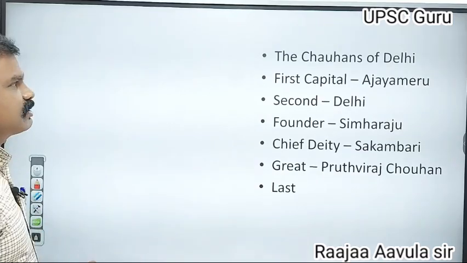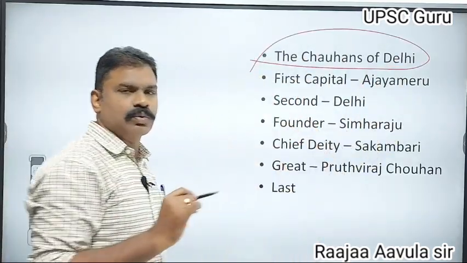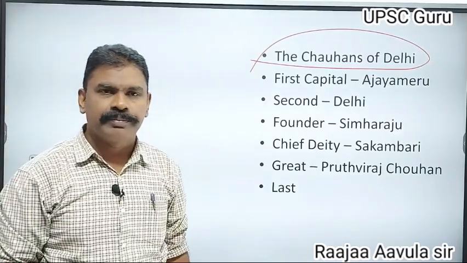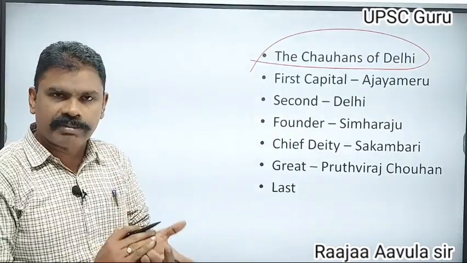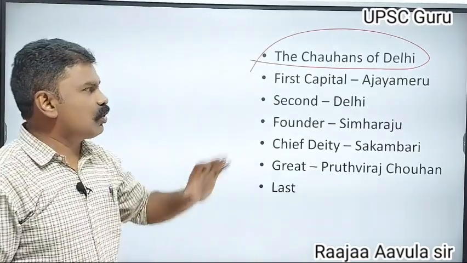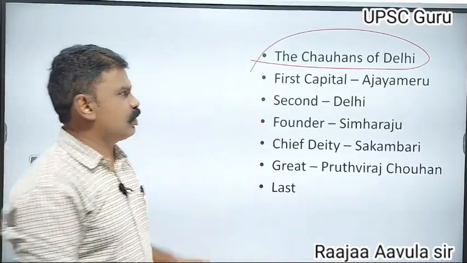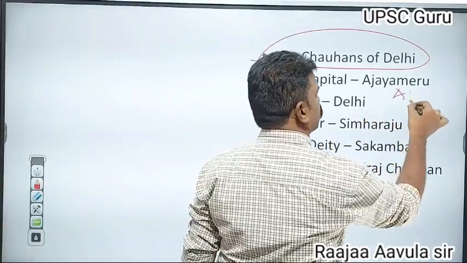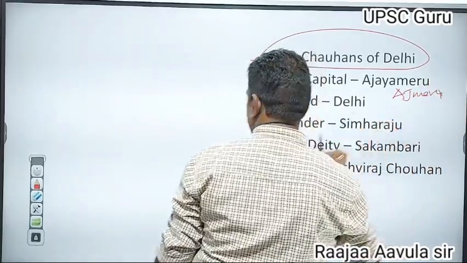After the Paramaras, next the Chauhans of Delhi. Now we have completed the Pratiharas and Paramaras. Now coming to the Chauhans. Originally they ruled from Ajaymeru, which is now called Ajmer. First capital Ajmer. After Ajmer,